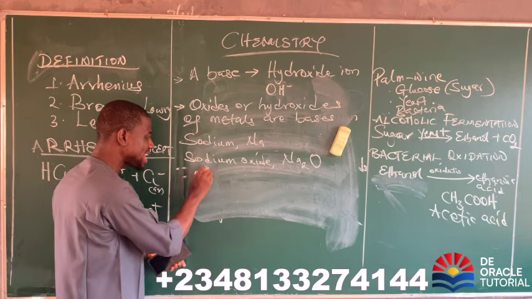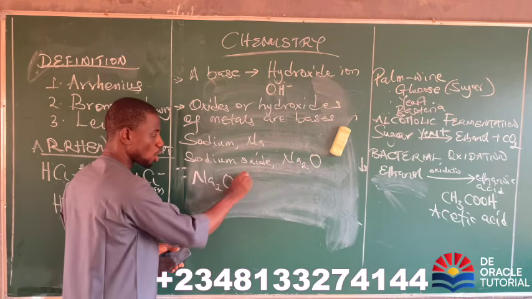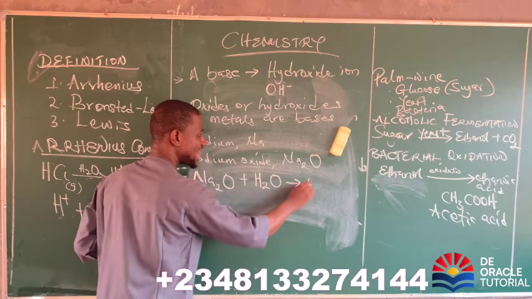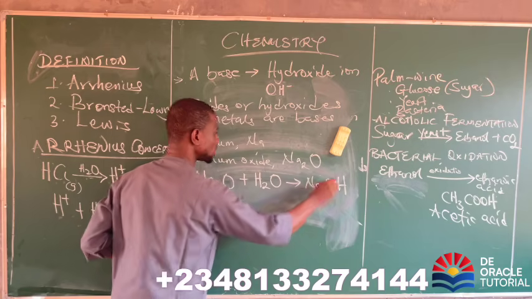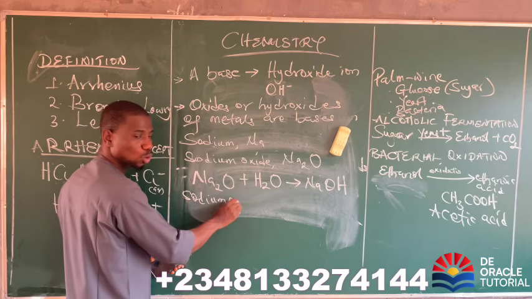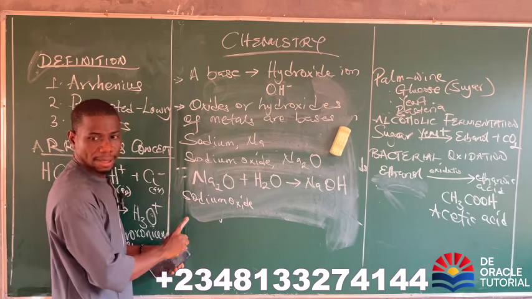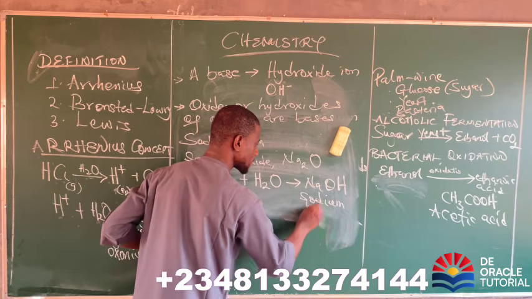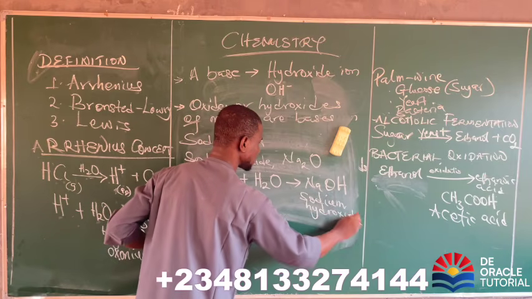So if we have Na2O combining with water, H2O, we are going to have NaOH. This one is called sodium oxide, but this one is called sodium hydroxide. Do you get it?